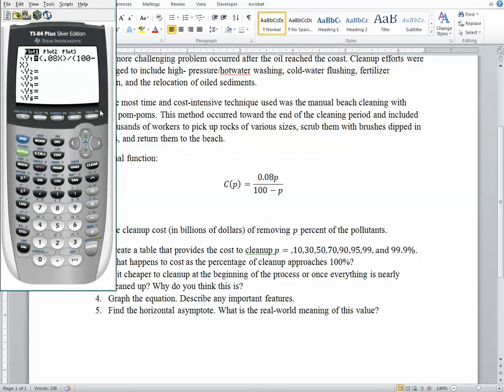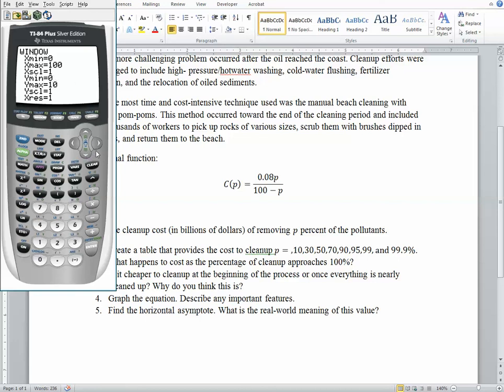So let's just look at what would be a practical domain here. Okay, so what would be reasonable values for the input? Well, this is the percent of cleanup. So I would imagine that anywhere between 0 and 100% is probably what we should consider. And then similarly, well, we don't exactly know what the cost is going to be, but we know we can't have a negative cost.